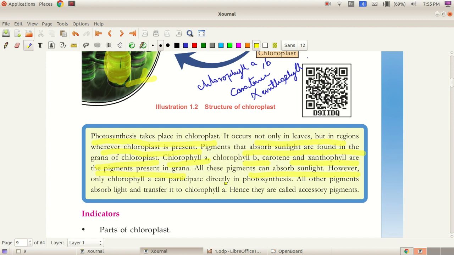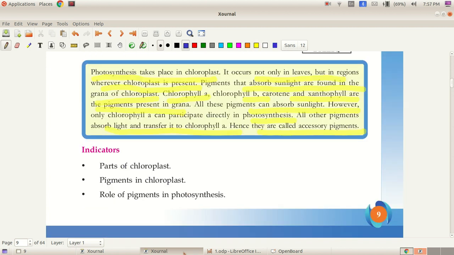Only chlorophyll A can participate directly in photosynthesis. All other pigments absorb light and transfer it to chlorophyll A. So chlorophyll B, carotene and xanthophyll absorb sunlight and transfer it to chlorophyll A, and they are called accessory pigments.